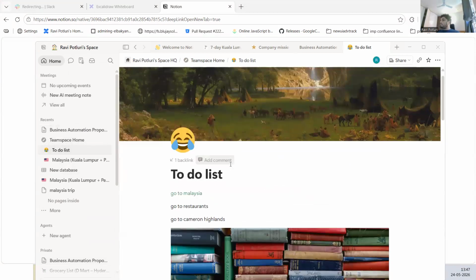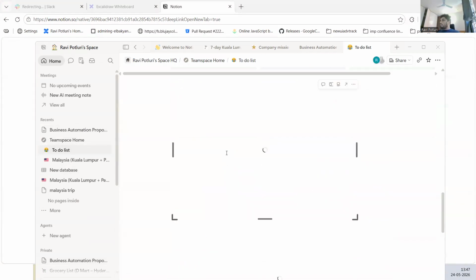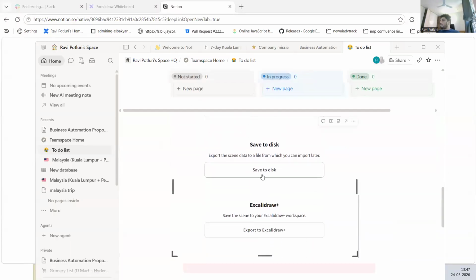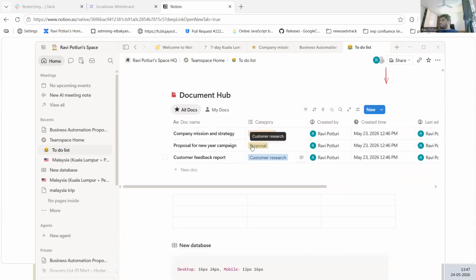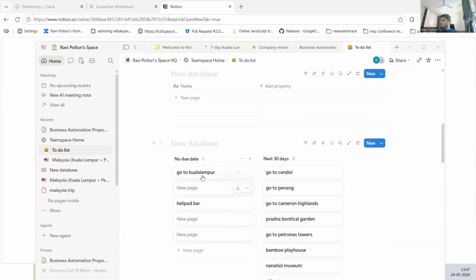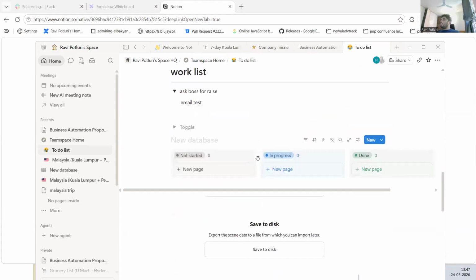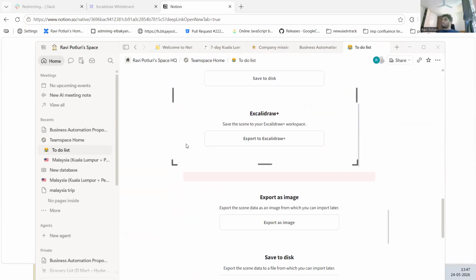For example, you can import Excalidraw here and also Document Hub. You can create swim lanes and what are the tasks you want to do today, next 30 days in your life. You can create task documents or health documents, or you share this mainly with your client, and they will understand what to do with you.